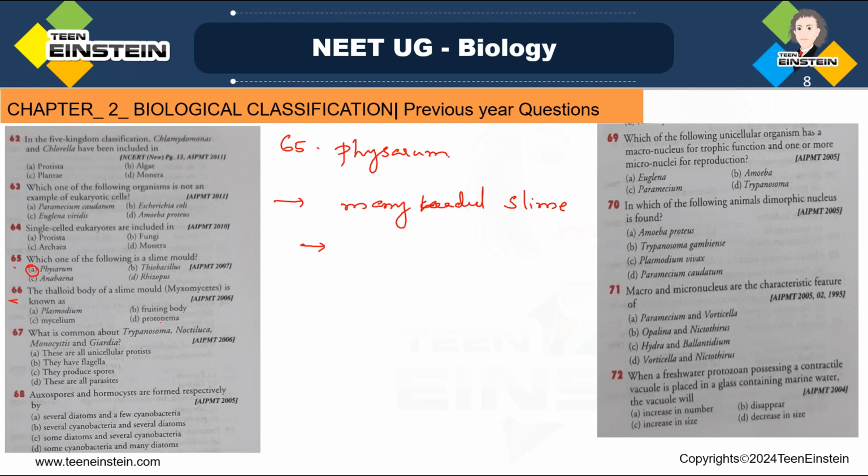So all these are direct questions. The thalloid body, the thallus-like structure of a slime mold, is called Plasmodium. The members of myxomycetes are called slime molds because they secrete slime. That's why they are included in that, and they are the fungus-like protists. So answer A, Plasmodium, is the right answer. Next, go to question number 67.